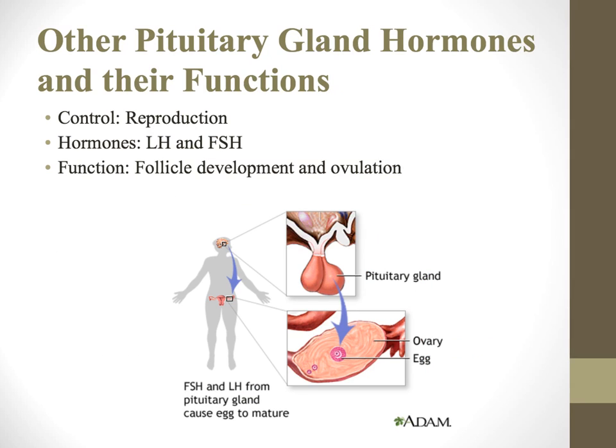Now, there are some other pituitary gland hormones that we should know. One of them should be a review here, I guess two of them. So we have luteinizing hormone and follicle stimulating hormone. And those, of course, you should remember help trigger the follicle development, that Graafian follicle. And at their peak, at about day 14 in the menstrual cycle, trigger ovulation. And these, of course, are both anterior pituitary hormones.